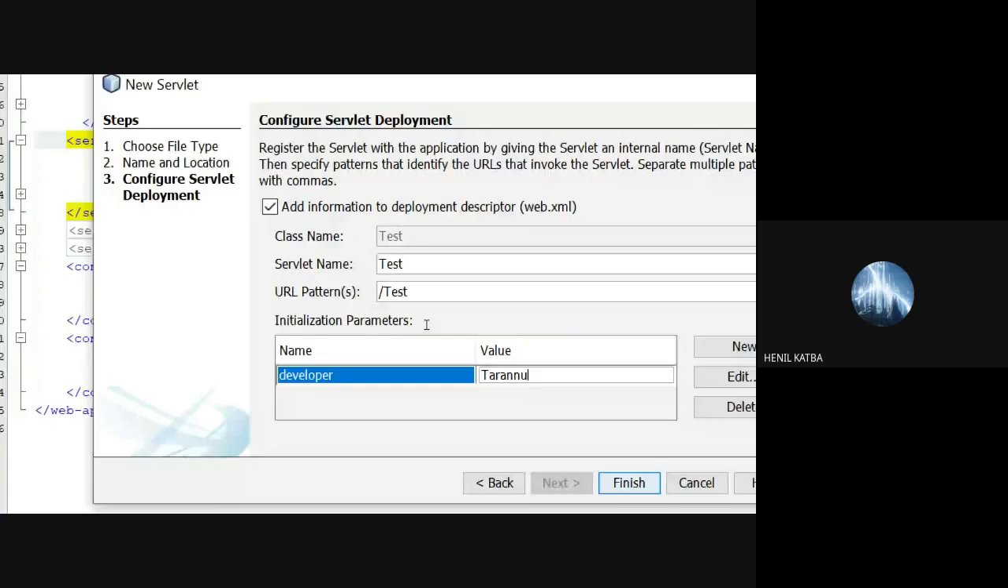And I can give the value, and I can click on finish. Now, if I want to access these values, I have to create a servlet config object, right? So I said the servlet config object.